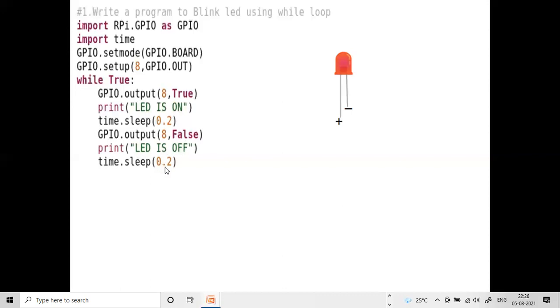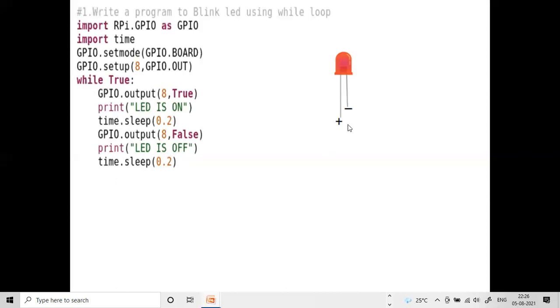How much time? 0.2 seconds. This is continuously repeated. Because we are writing these statements in while loop, so that while is an infinite loop, so it will continuously execute in this process.